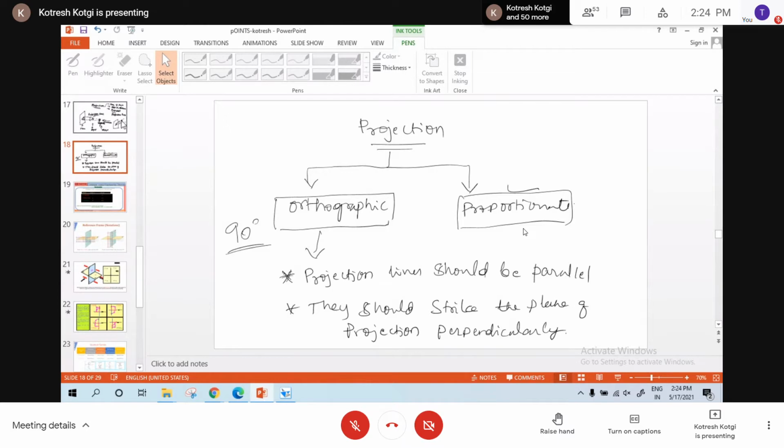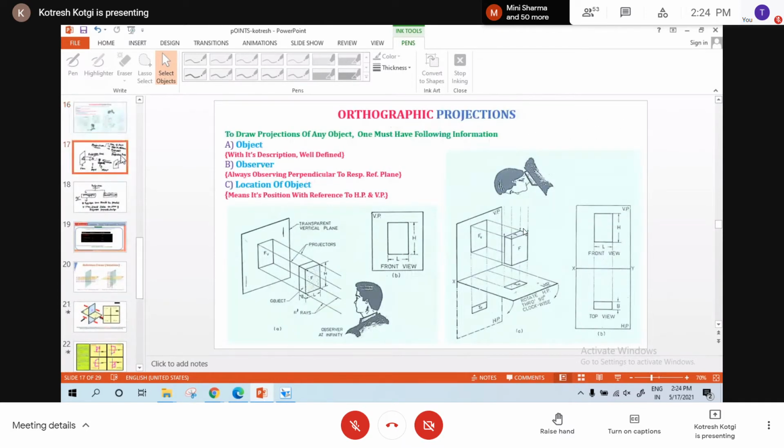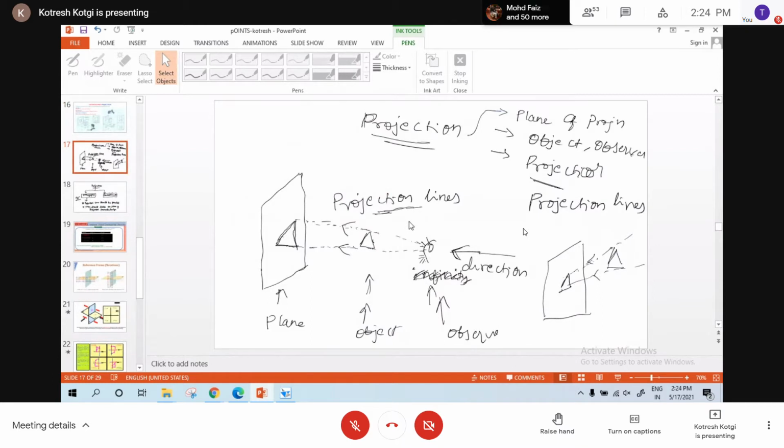When we get projection lines parallel to each other, the source is at infinity. It means what? When the observer is at infinity, then the projection lines will be parallel. You're getting my point? Yes, sir. To get the projection lines parallel to each other, what is the condition? The observer should be at infinity.